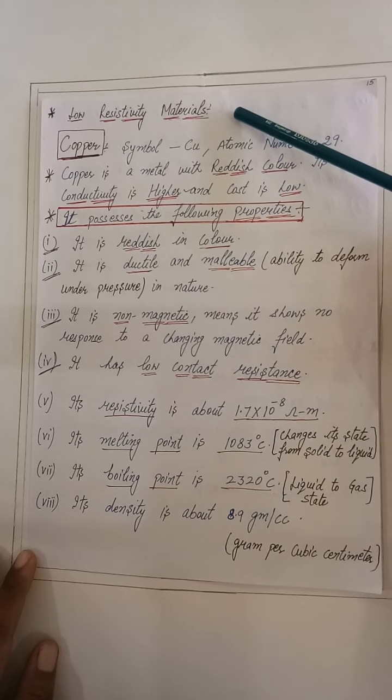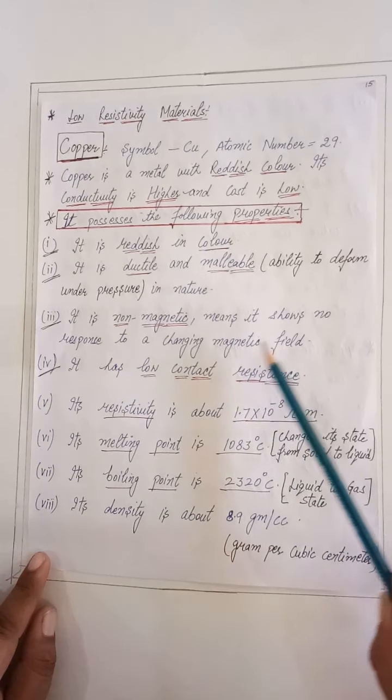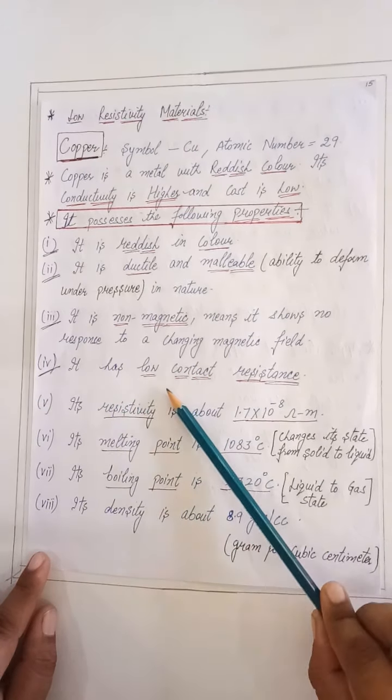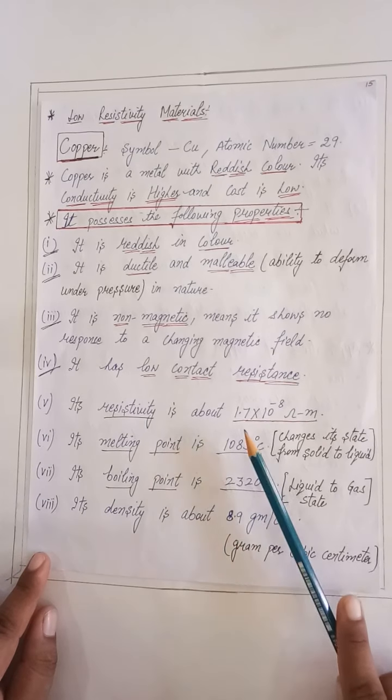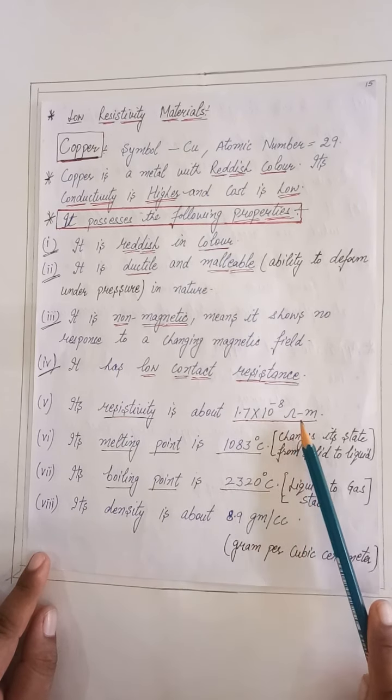It possesses the following properties. First, its color is reddish. It is ductile and malleable. Malleable means ability to deform under pressure in nature. It is non-magnetic, means it shows no response to a changing magnetic field. It has low contact resistance. Its resistivity has an approximate value of 1.7 into 10 raised to power minus 8 ohm meters.